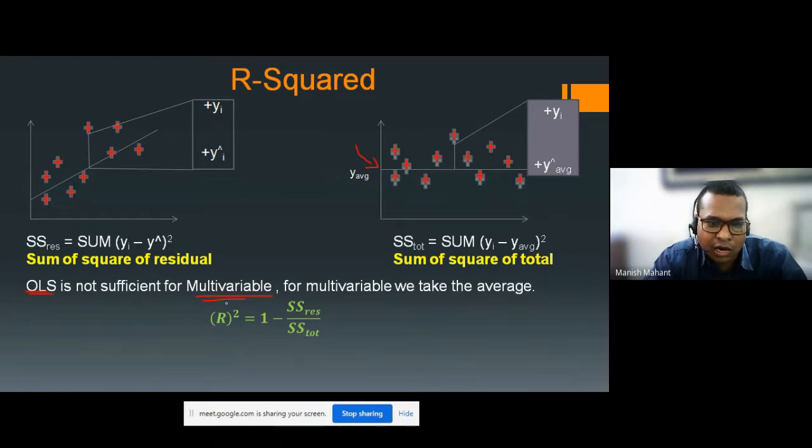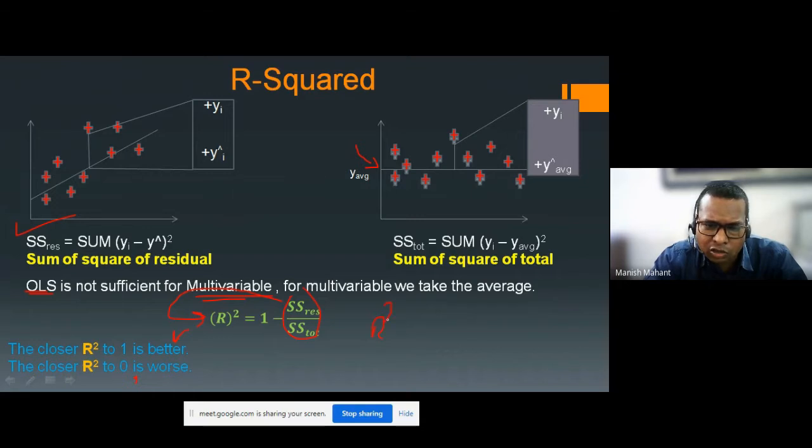Okay, R square is what? It is 1 minus the ratio of the sum of squares of residual (SS residual) to the sum of squares of total. Okay, R square value: the closer R square is to 1, the better it is, and the closer R square is to 0, the worse it is.